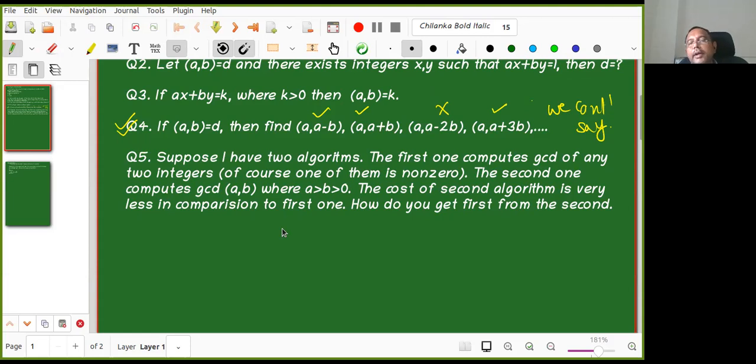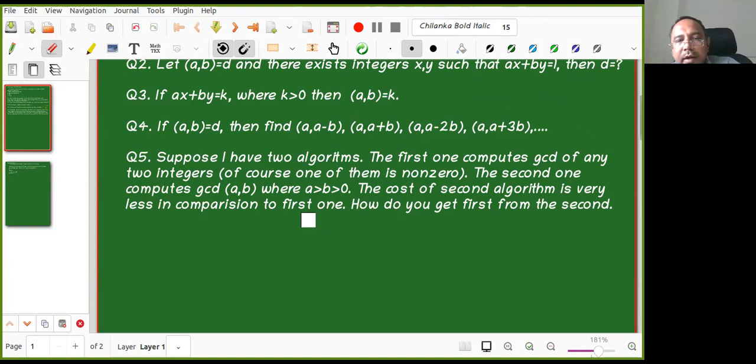So you go to a software shop. They are selling algorithms, and you want to find the GCD of any two integers. But he's offering two algorithms. The second one costs very little compared to the first one, but the first one solves your problem directly. But even then, how can you use the second? If you are smart, you will purchase only the second, and from that you will get the first one. Is the question clear?